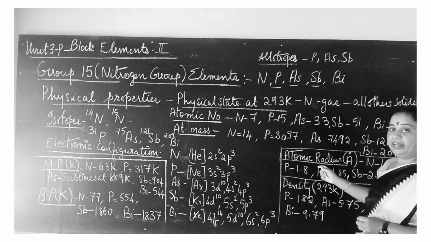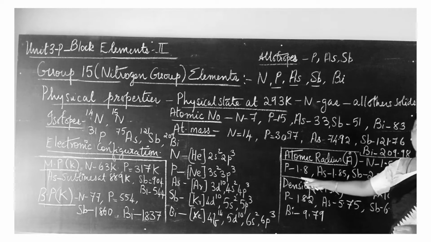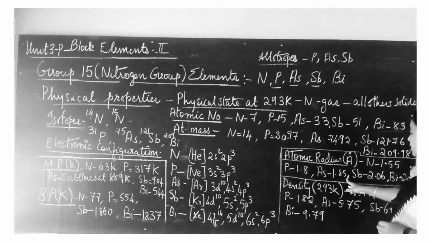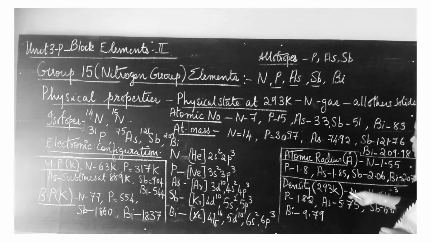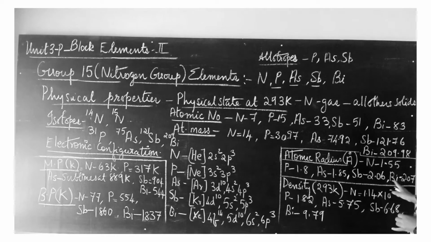Likewise the atomic radius. Atomic radius here is measured in Angstrom units. For nitrogen the atomic radius is 1.55 Angstrom, phosphorus 1.8, arsenic 1.85, antimony 2.06 and bismuth 2.07 Angstrom. Phosphorus and arsenic have almost similar atomic radius, and antimony and bismuth also have almost the same atomic radius of 2.06 and 2.07.